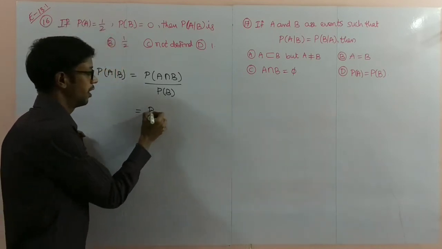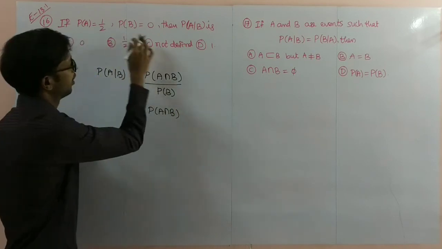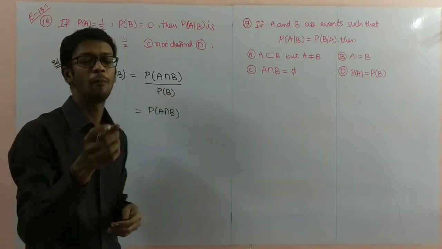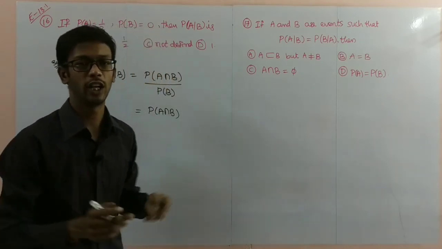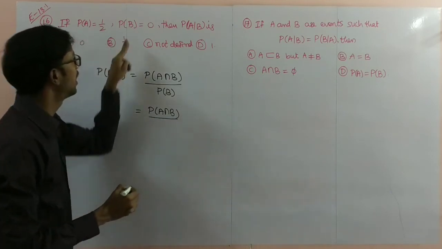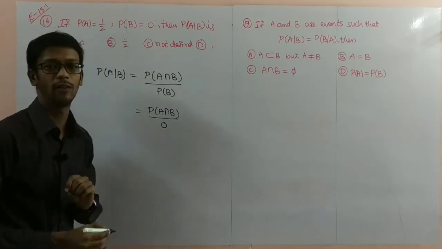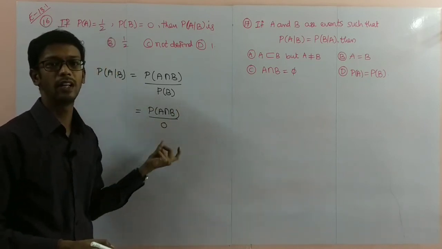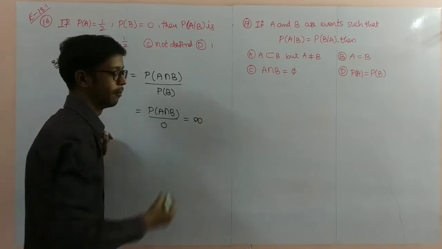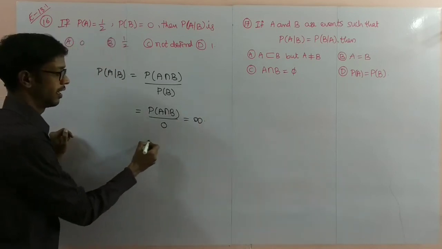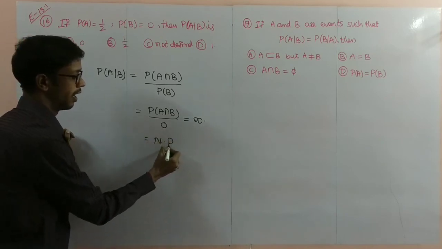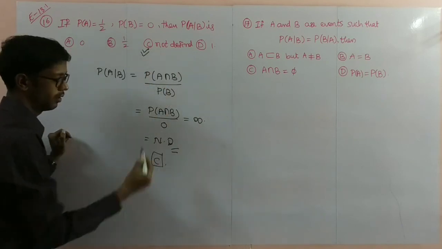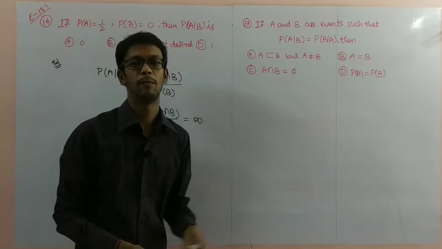What is the probability of A given B? In the question they didn't give the intersection part, so don't worry about that. We will get some number, we don't know that number here, divided by probability of B, which is 0. So some number by 0 is infinity, that is nothing but not defined. So the option is C.